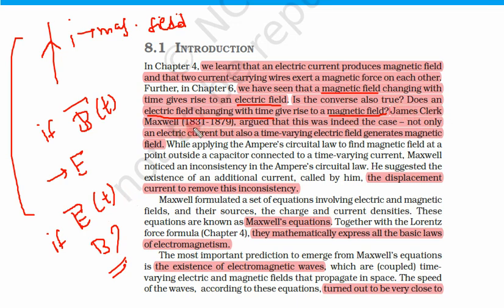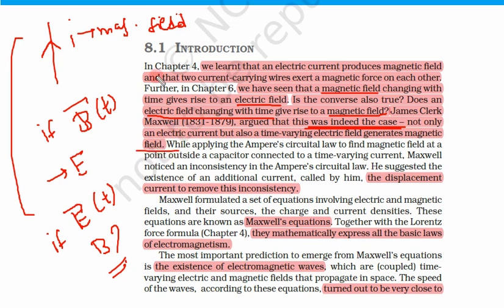James Clerk Maxwell, one of the greatest scientists of the 19th century, argued that this was indeed the case. Maxwell said this is perfectly true: not only electric current, but a time varying electric field also generates a magnetic field.